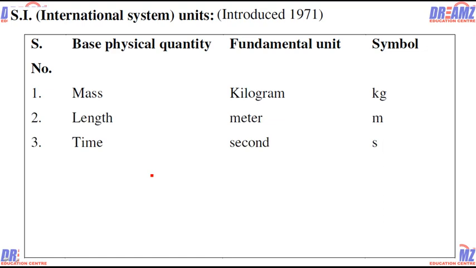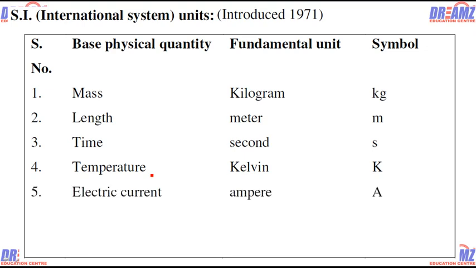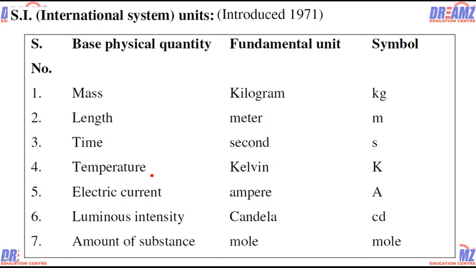We know this. Besides this, there are four more fundamental units. One is temperature, that's a kelvin, abbreviated by capital K. This is also a fundamental unit. One is electric current, ampere, which is abbreviated by capital A. Another fundamental unit is the luminous intensity, which is the candela, abbreviated by cd. And number 7 is the amount of substance, mole. We have already encountered the concept of the mole in many places in chemistry.